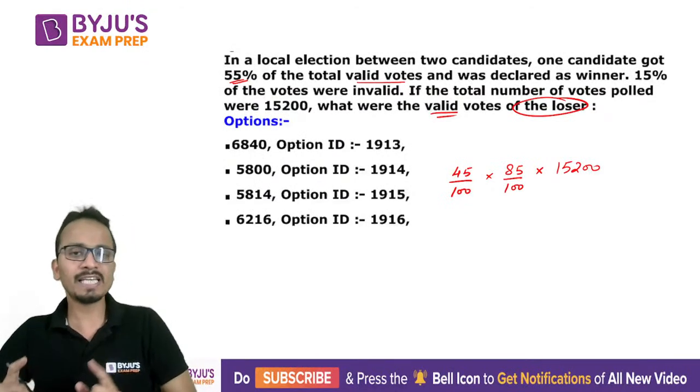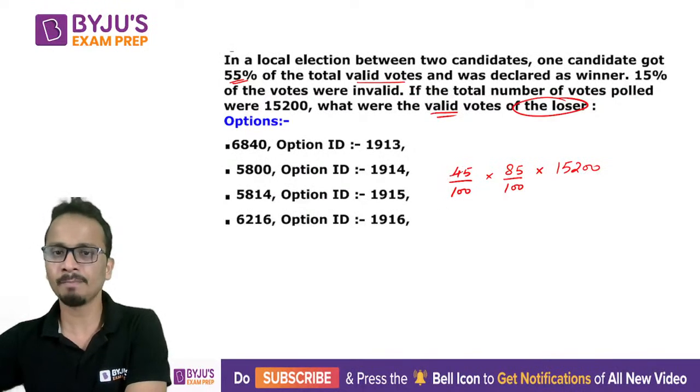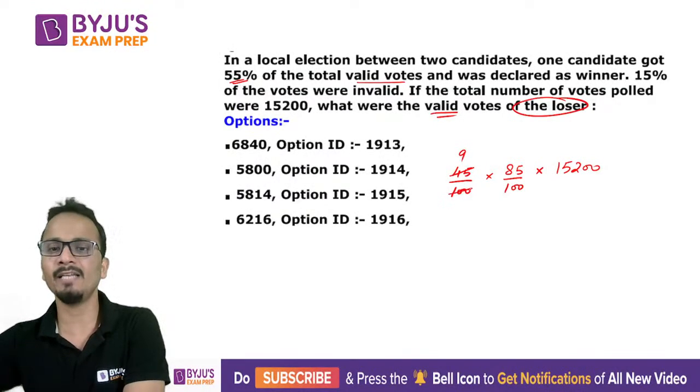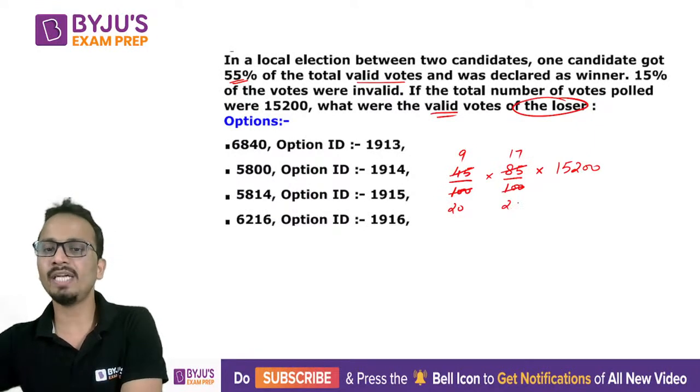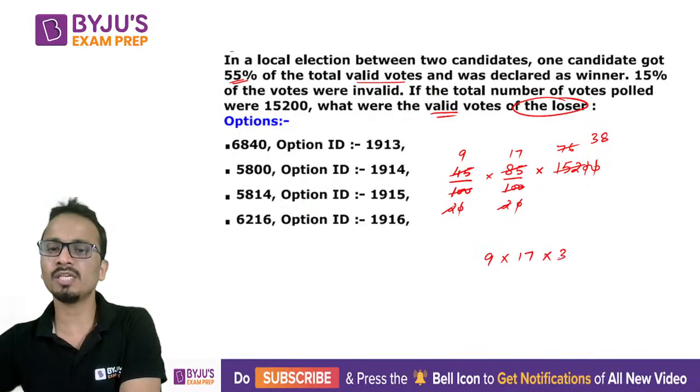All right. So this is the expression that you need to solve. Now I'll tell you how to solve this one quickly. Okay. So first of all, cancel 5, 9 and here 20, 17 and 20, cancel the 0 0 from here, and then 2 cancel, 76 becomes 38. So the final answer will be 9 into 17 into 38.